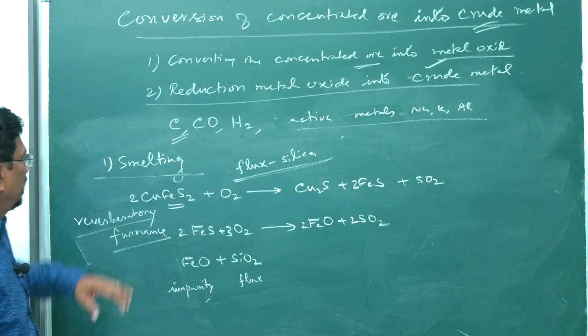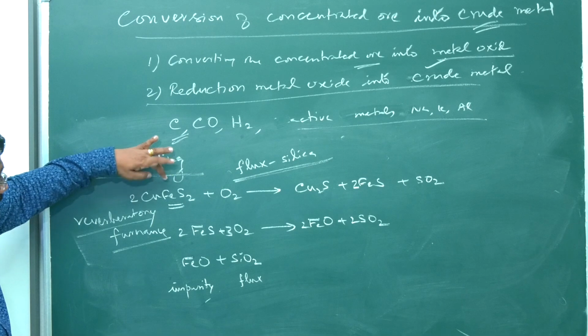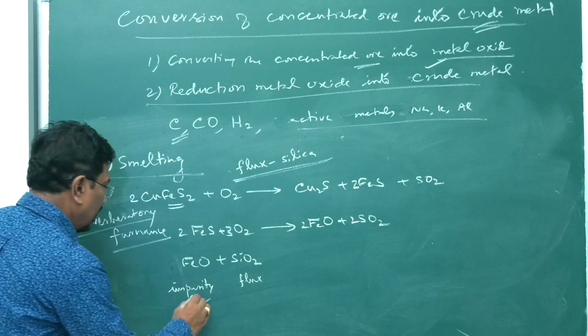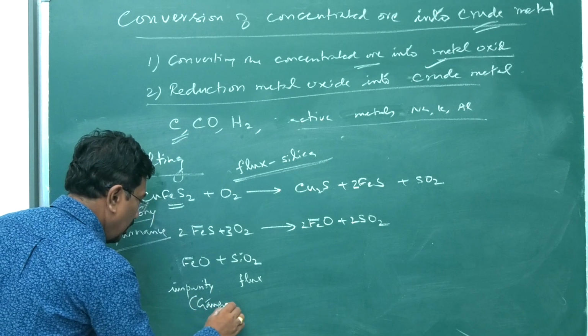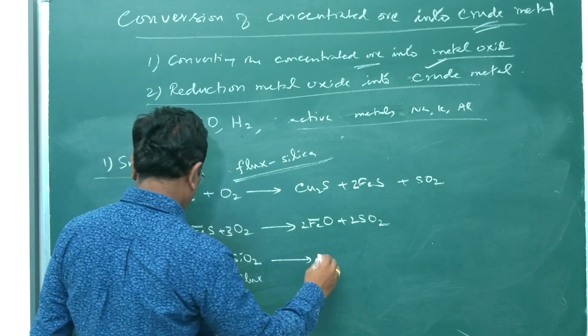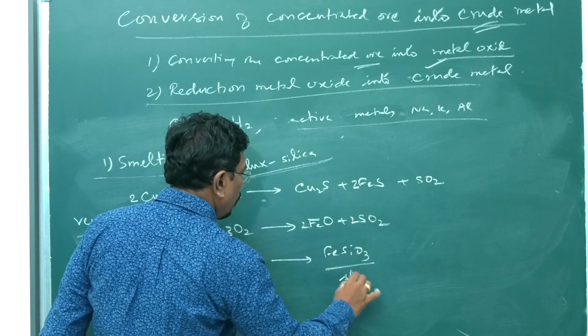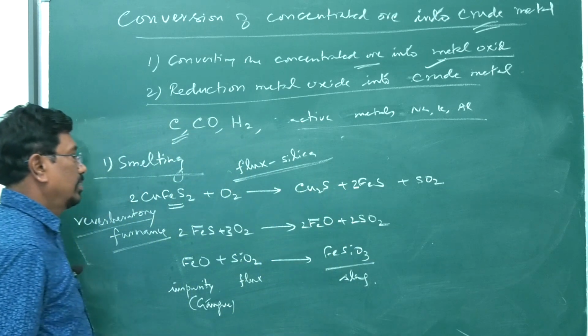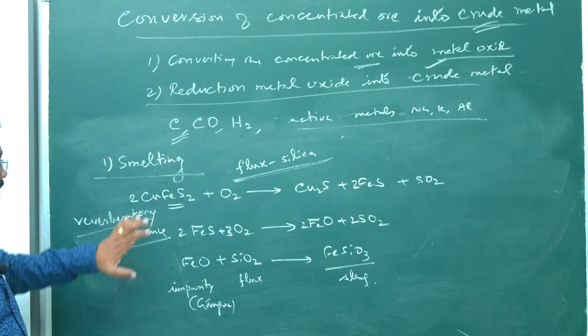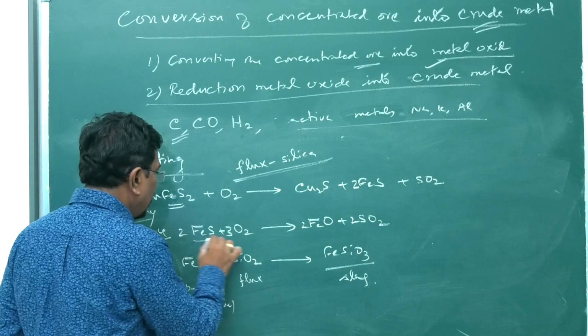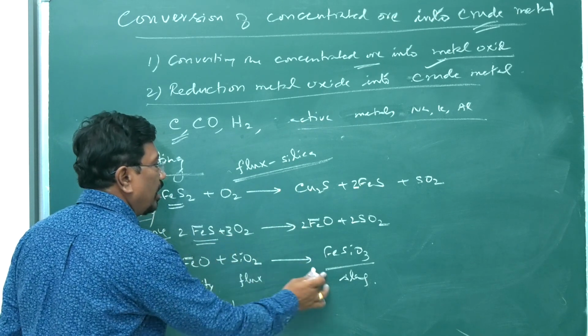Here the impurity is ferrous oxide. Here it is extraction of copper, and therefore iron is considered as impurity, that we may say gangue. It forms slag here, iron silicate. Iron silicate is removed as slag. But this may have little more ferrous sulfide which is unoxidized and not removed.